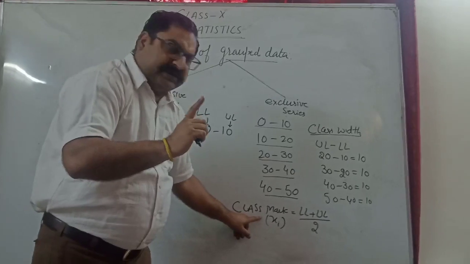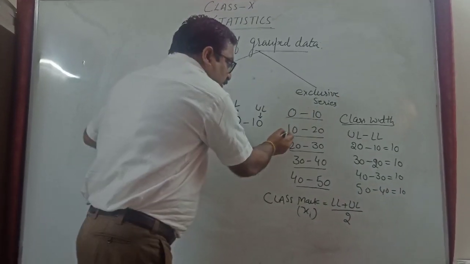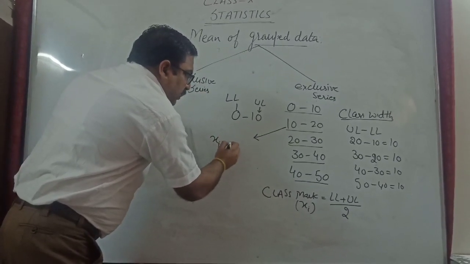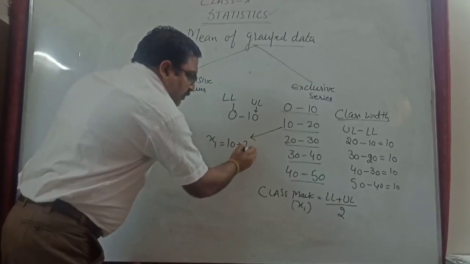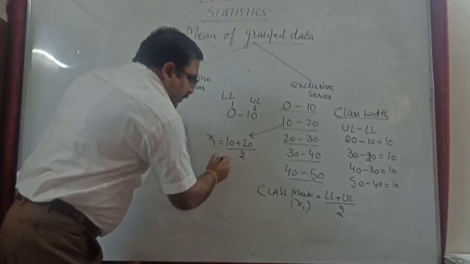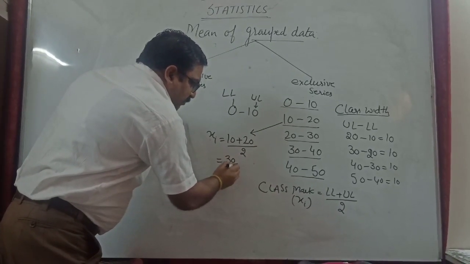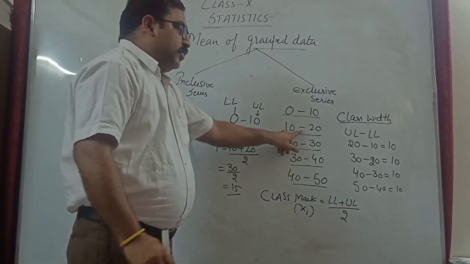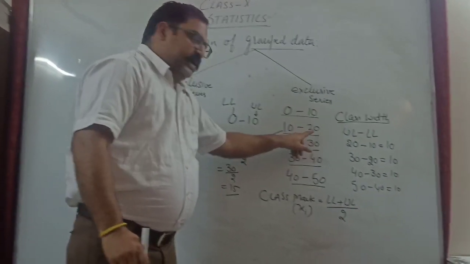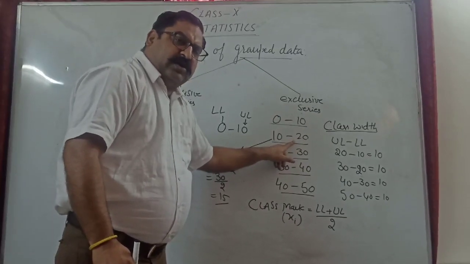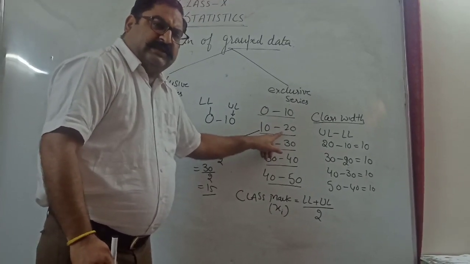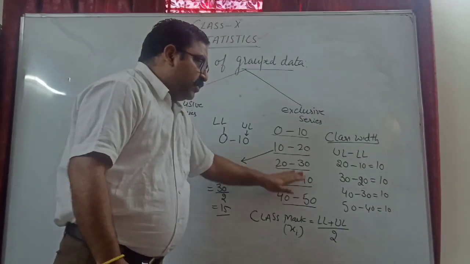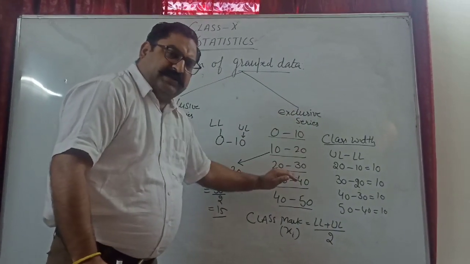Like for the class 10 to 20, xi is equal to 10 plus 20 divided by 2, that is 30 upon 2, which is 15. So 15 is called the class mark for the 10 to 20 class, or it is also called the mid value of a class interval. So basically in class 10th we will get this format, which is exclusive series.